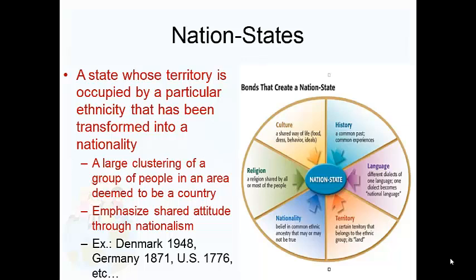So, for example, Denmark became a country in 1948. So people who are Danish are from Denmark. All right, nationality is Danish. Germany became a country in 1871. Therefore, your nationality is German officially. The United States became a country in 1776. Well, guess what? Nationality, you're American. All right, I think you get the picture.